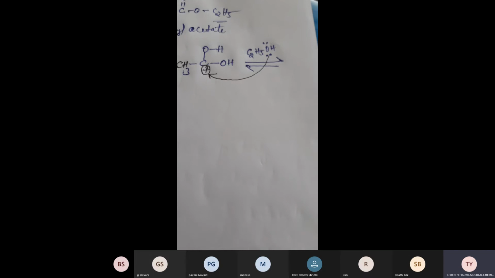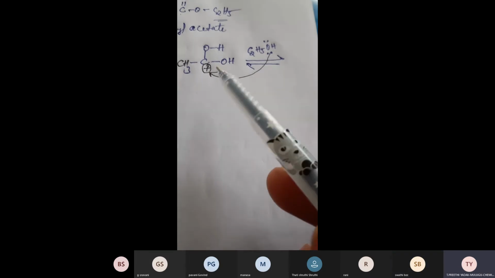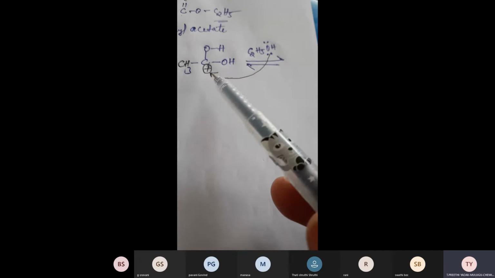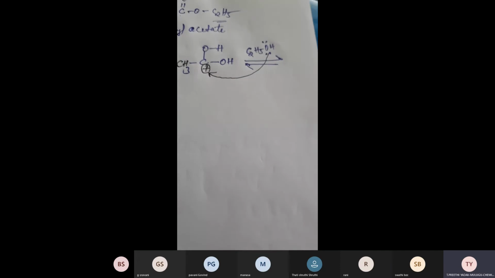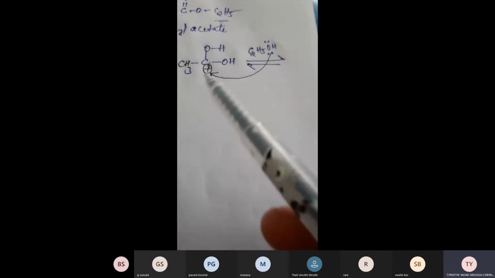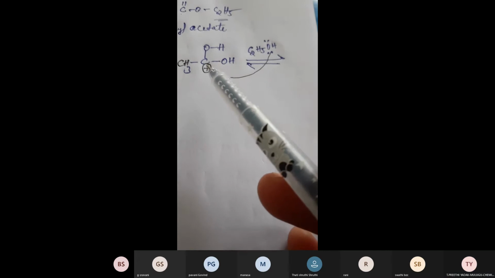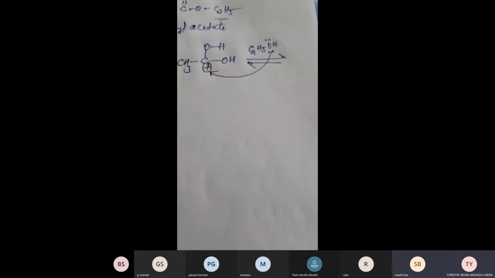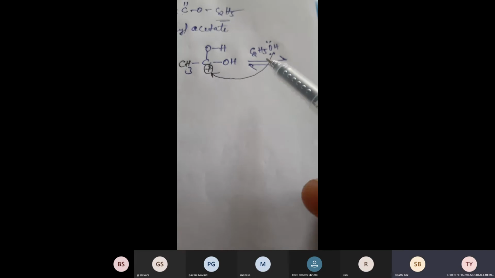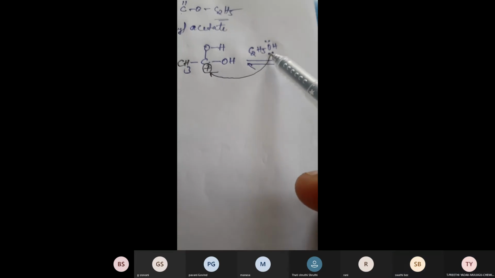Is it clear? Since carbon has a positive charge, oxygen, which has a lone pair of electrons, gives it to the carbon, and there is a bond formation between oxygen and carbon. Girls, oxygen and carbon.